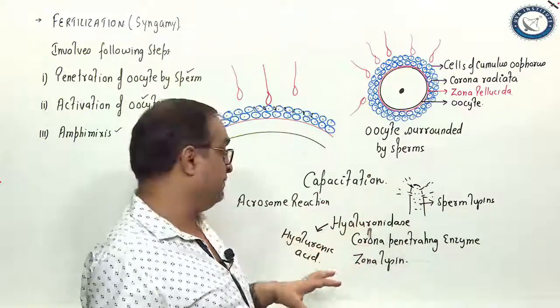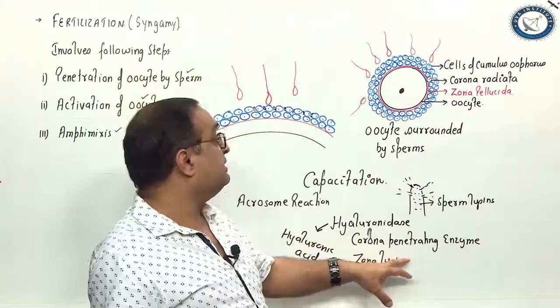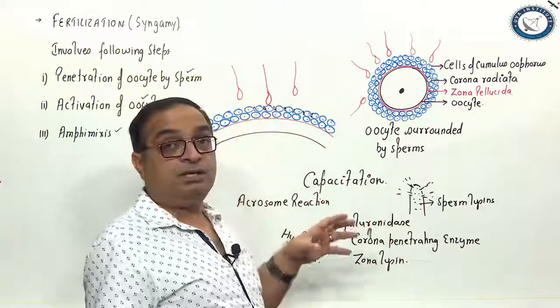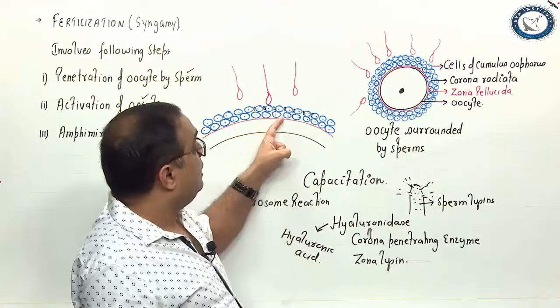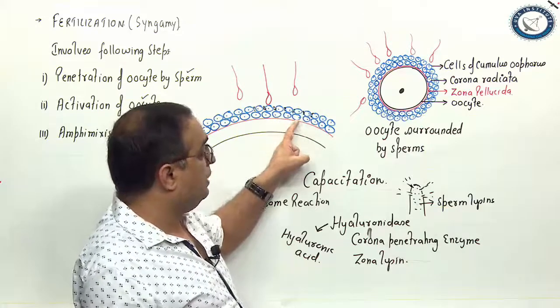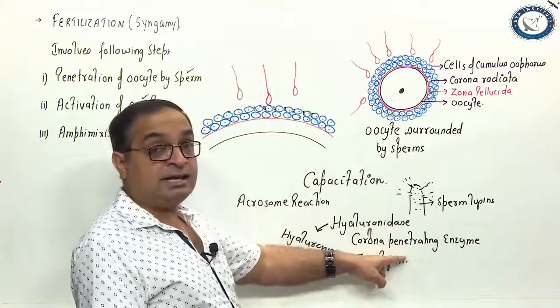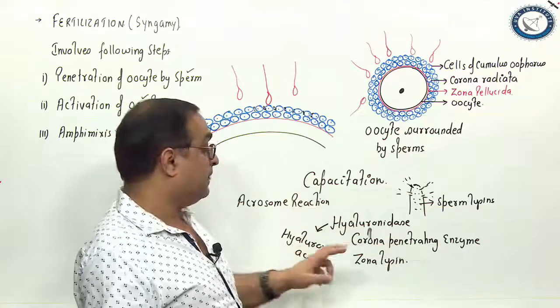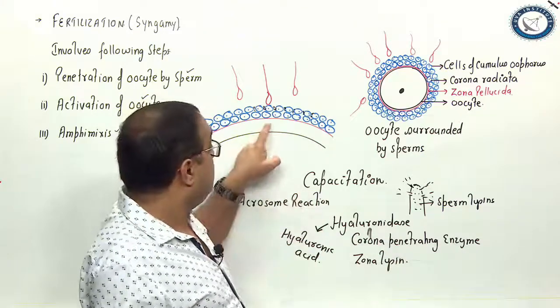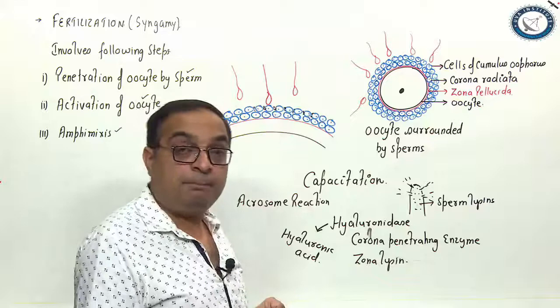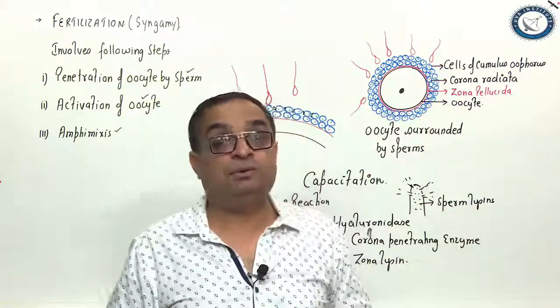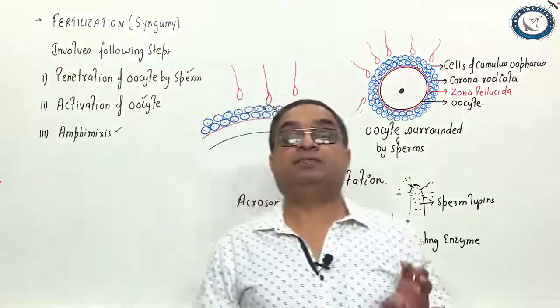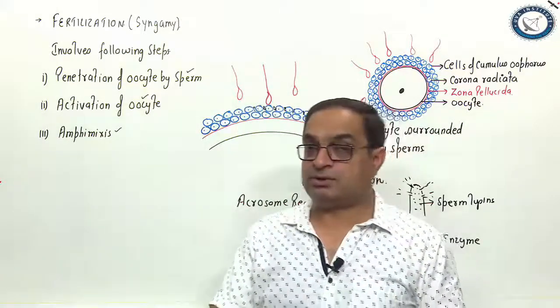will move away. Corona penetrating enzyme allows the sperm to penetrate through the corona layer; it acts on the cells of the corona radiata. Next is zona lysin, which ruptures the zona pellucida. So that is the penetration of the oocyte by the sperm, involving the acrosome reaction.